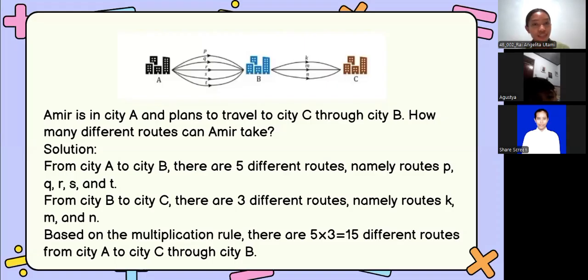Good observation, Agustia. From city A to city B, there are five different routes, which are routes P, Q, R, S, and T. Then, from city B to city C, there are three different routes, namely routes K, M, and N.